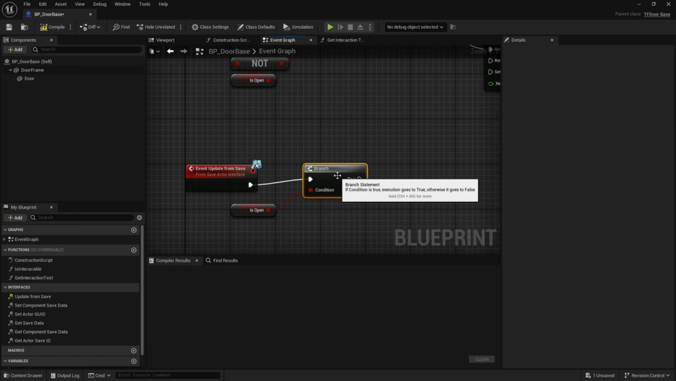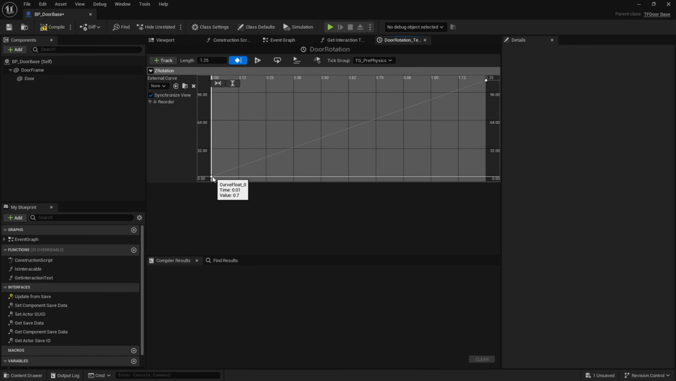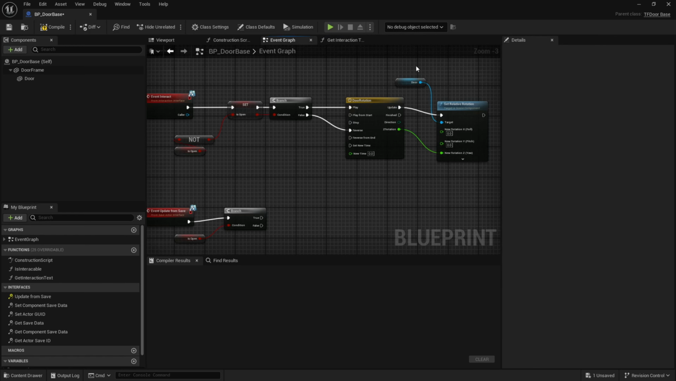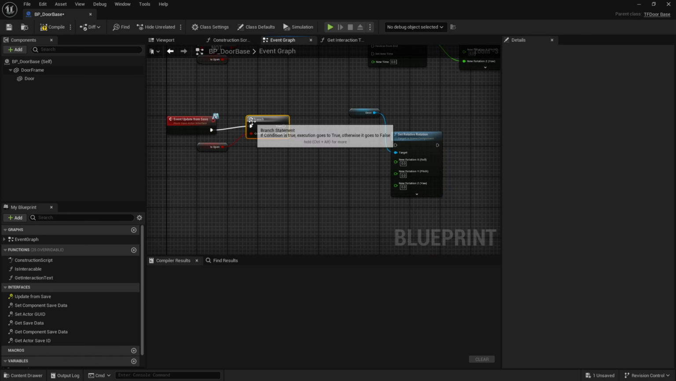Now you have two different ways you could do this. You could, if you wanted to, go to your timeline and reuse that. However, if we open this up quickly, we know it's either 0 or 110. So if it's open, go back to the event graph. We're just going to copy this, paste that. Actually, we don't even need the branch. So we're going to do this. We're going to go select float, move this in here. So if it is open, we want this to be 110.